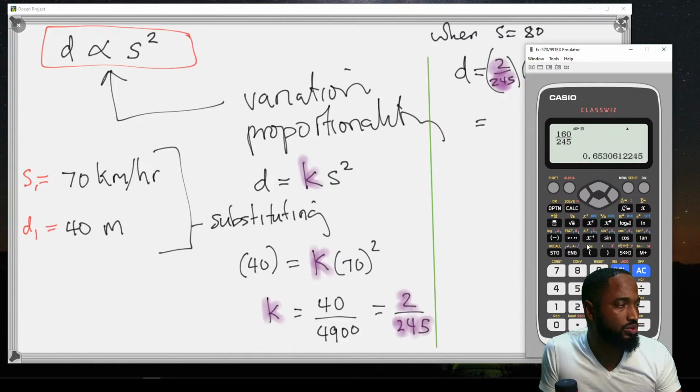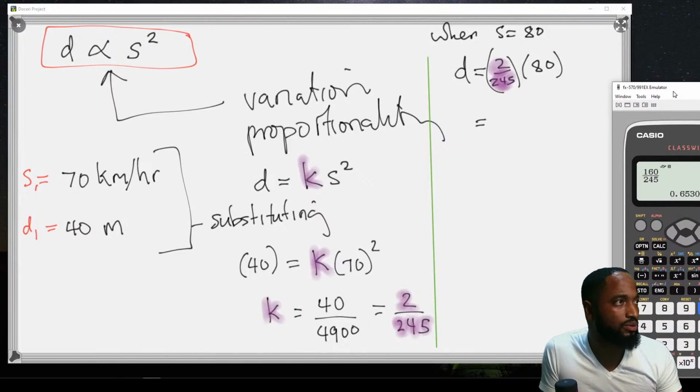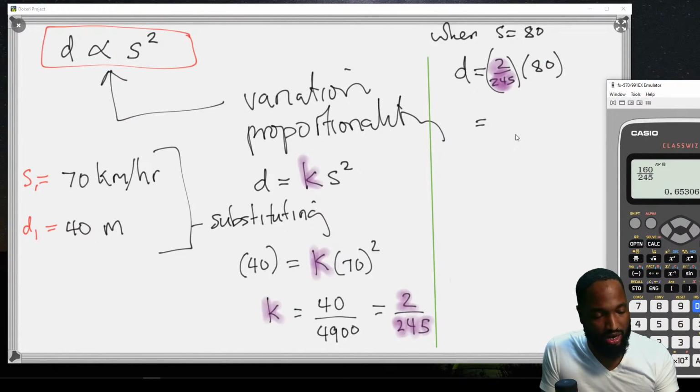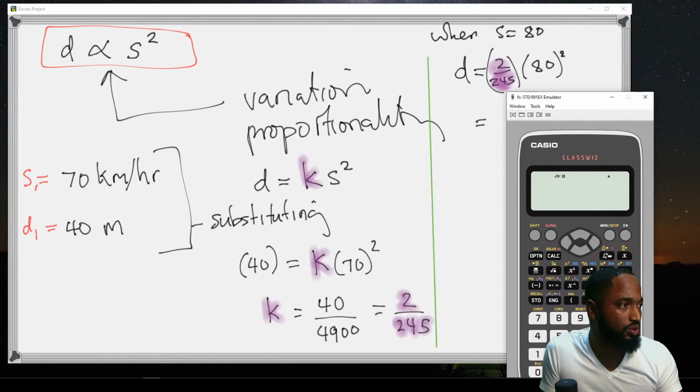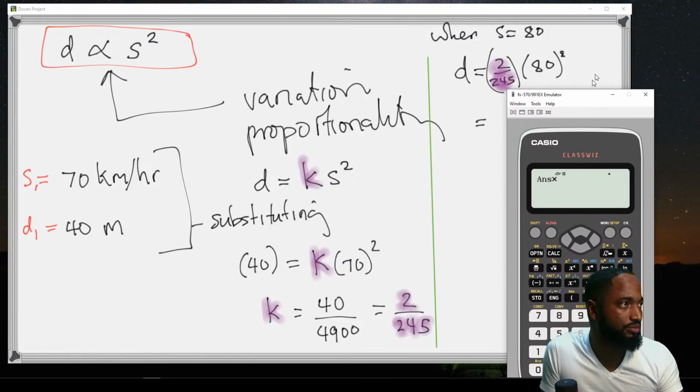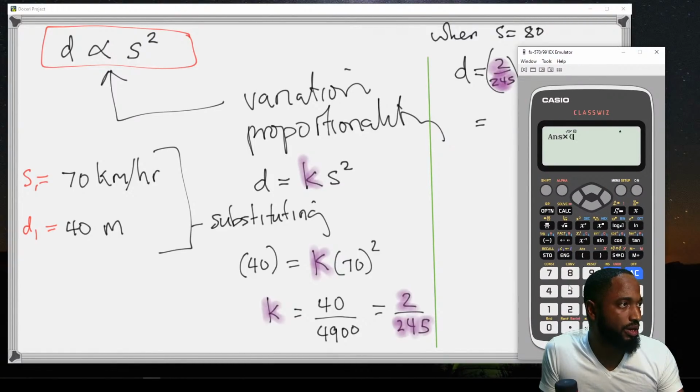32. Squared. Oh yeah, I nearly forgot the squared. My answer was looking a little sus. That's why I knew it wasn't right. So, alright, it's 2 multiplied by 80 squared.